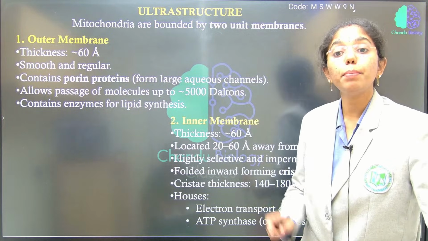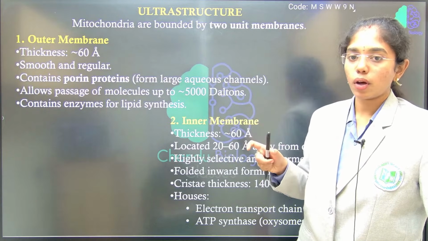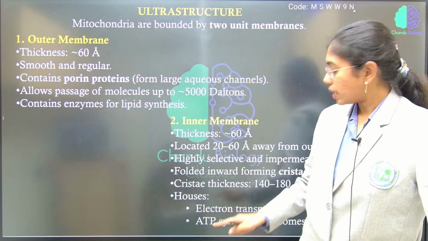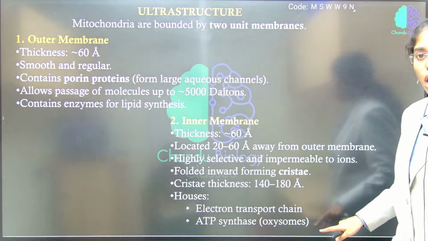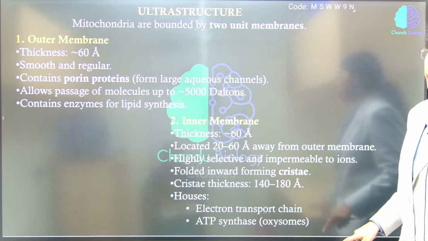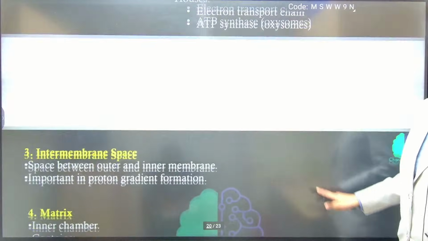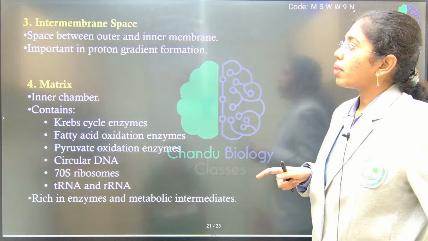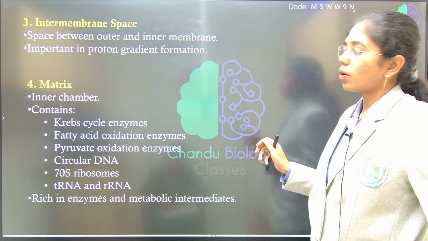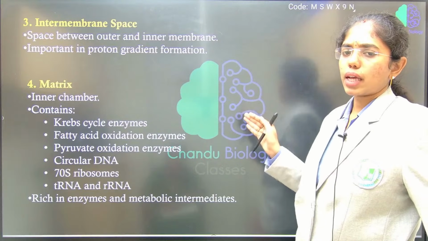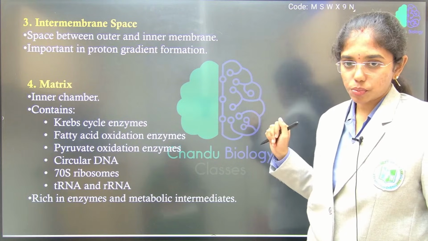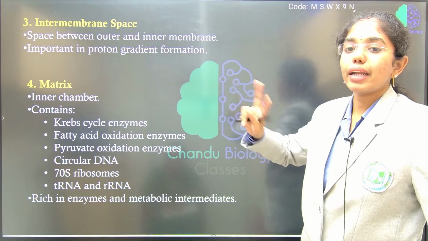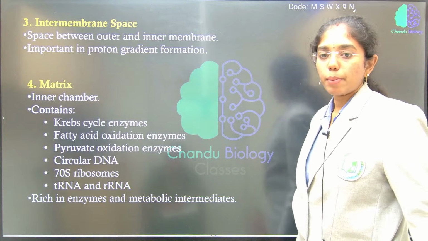Towards the mitochondrial matrix, they aid in the synthesis of ATP. They are also known as ATP synthase or oxysomes or Fernandez-Morgan particles. Fine, right? Or we'll also call them F1 particles. Next is the intermembrane space. This is the space between the outer and inner mitochondrial membrane where the complete action of the electron transport system takes place. Of course, it operates in the inner mitochondrial membrane, but the proton gradient is created here in the intermembrane space.